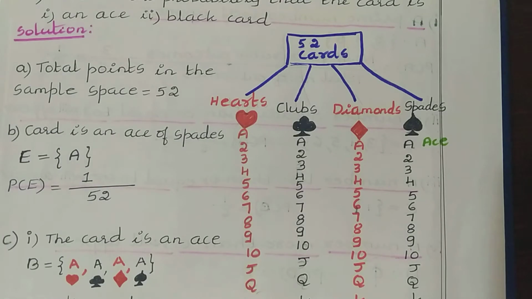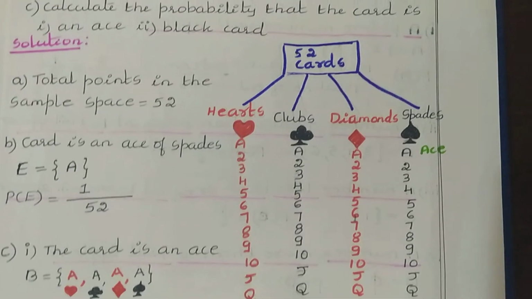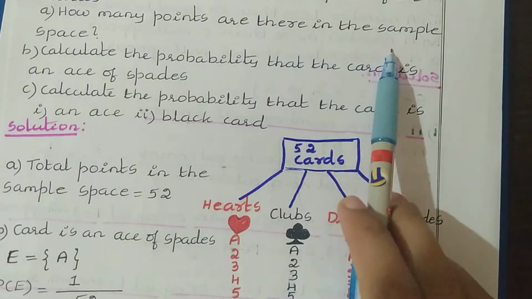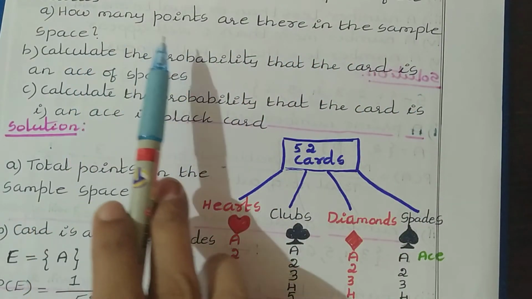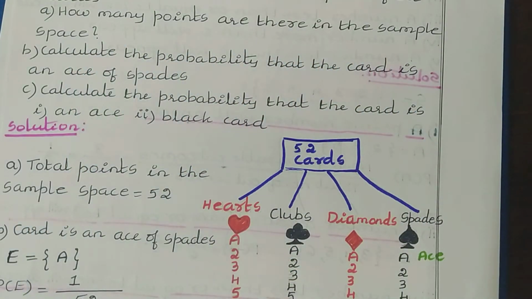Now let us solve this problem. See, first question is how many points are there in the sample space? Means we need to find the total outcomes of the experiment. Here they have given the experiment of selecting a card from a pack of 52 cards.